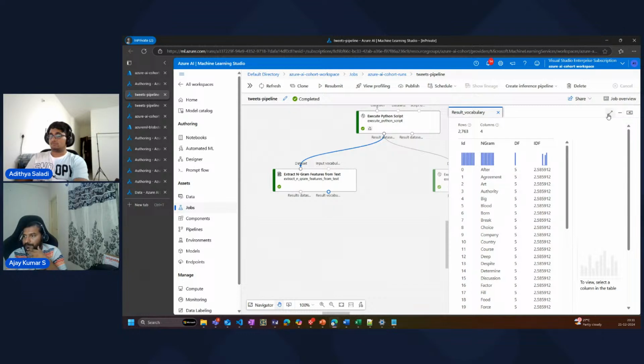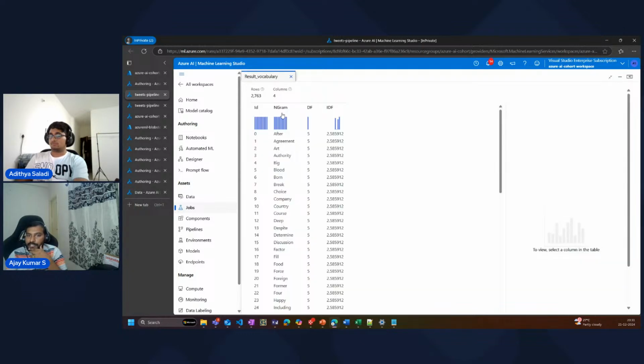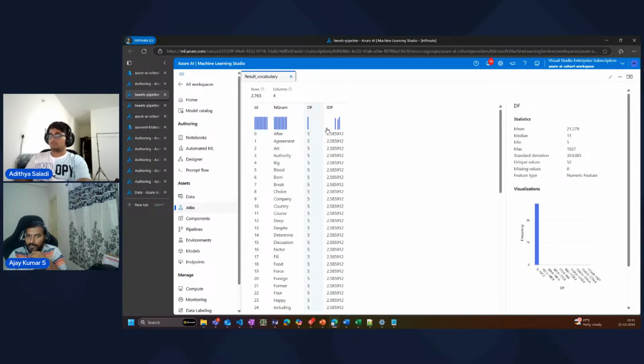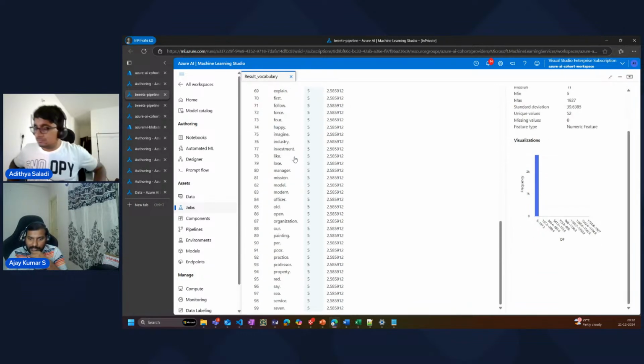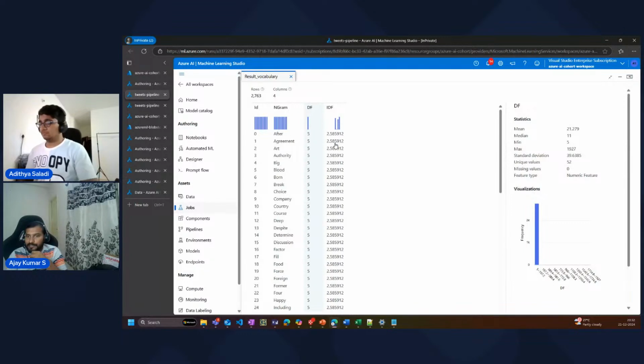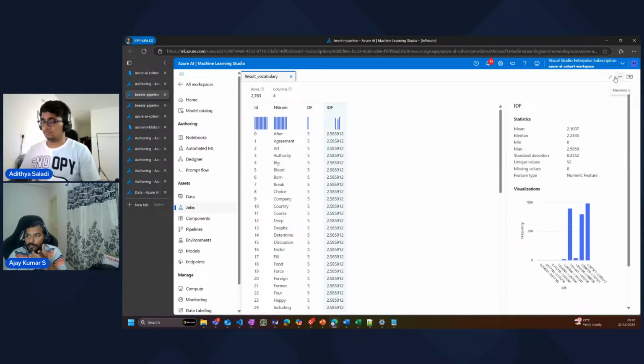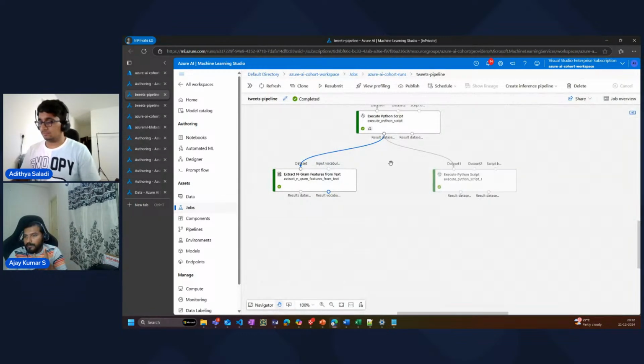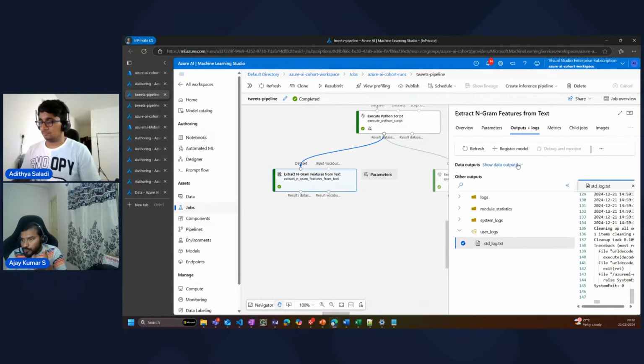So if you see here, this is the vocabulary for each and every word that was created. There is a df score, and there is an idf score. So this is what is created as a part of the ngram algorithm. Again, all these are the different words. We said 100, so it just has 100. It shows the frequency, etc. So that is what this automated component did.